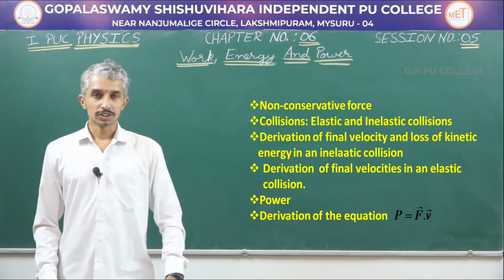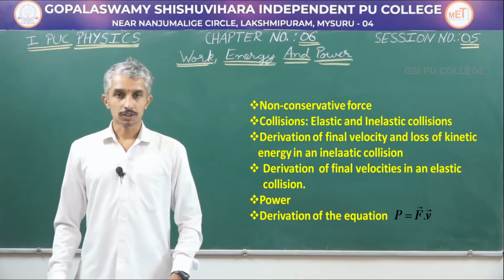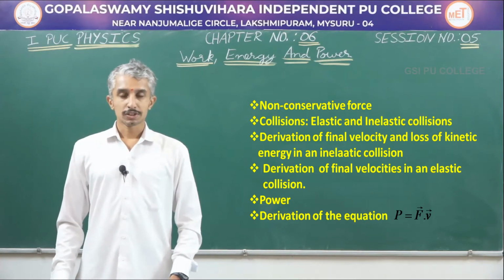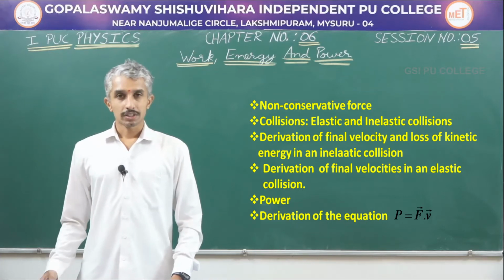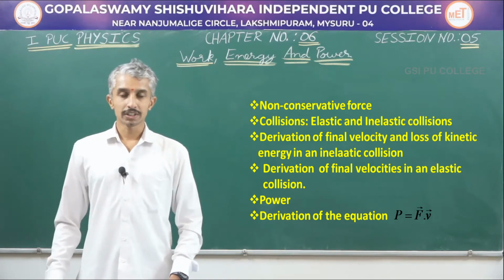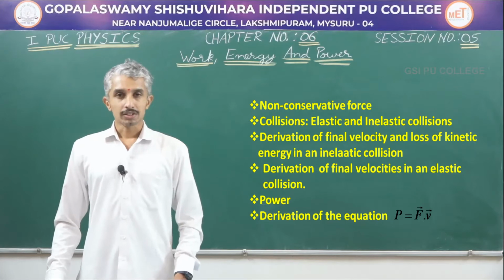In elastic collisions we will be deriving expressions for the final velocity after collision, and then we will discuss collision in 2 dimensions, then power. Finally, we will be deriving the expression that power is equal to the dot product of force and velocity.